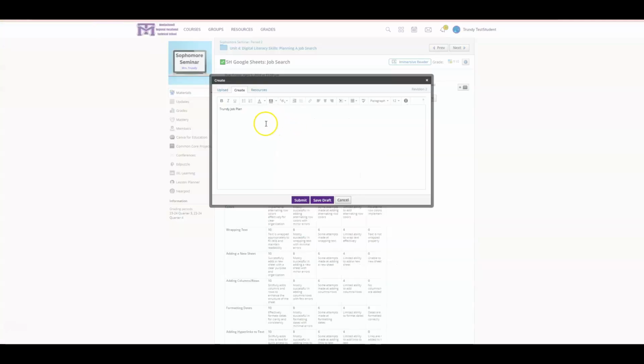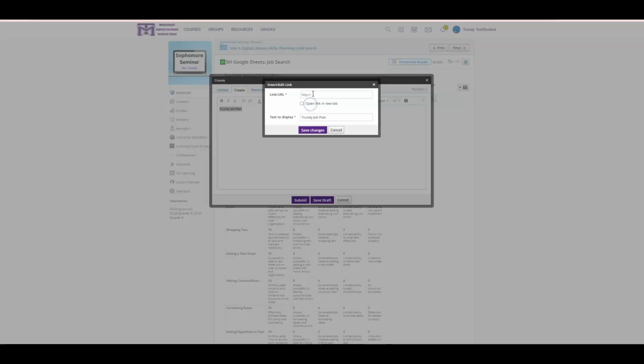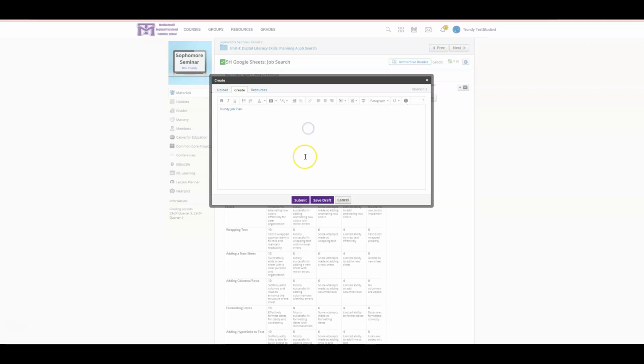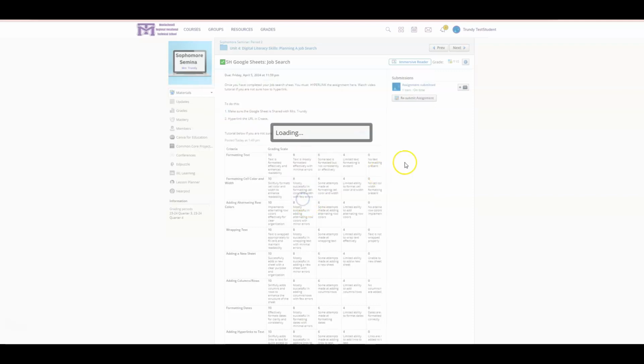Now I can go back to my assignment, highlight it, and then we're going to link it. So when it says insert URL, I'm just going to paste it. You can click open in a new window for me. It does make life a little easier. And click submit changes. There it is, and I'm going to submit it.